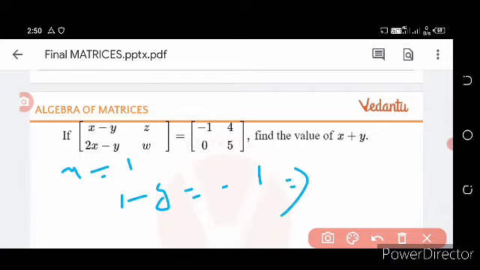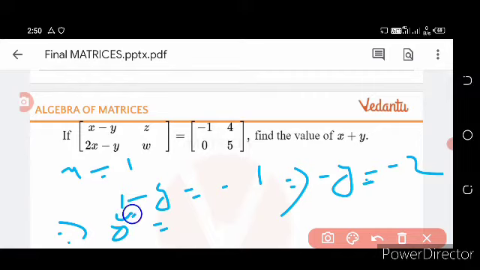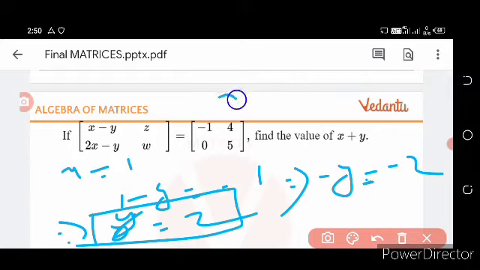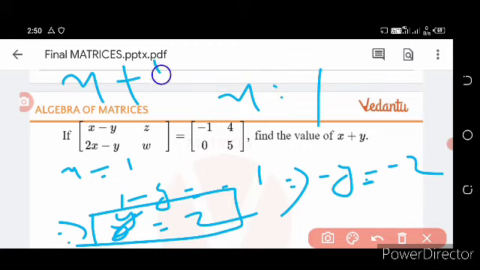This implies minus y is equal to minus 2, so y is equal to 2. We get y is equal to 2 and x is equal to 1, so x plus y is equal to 3.